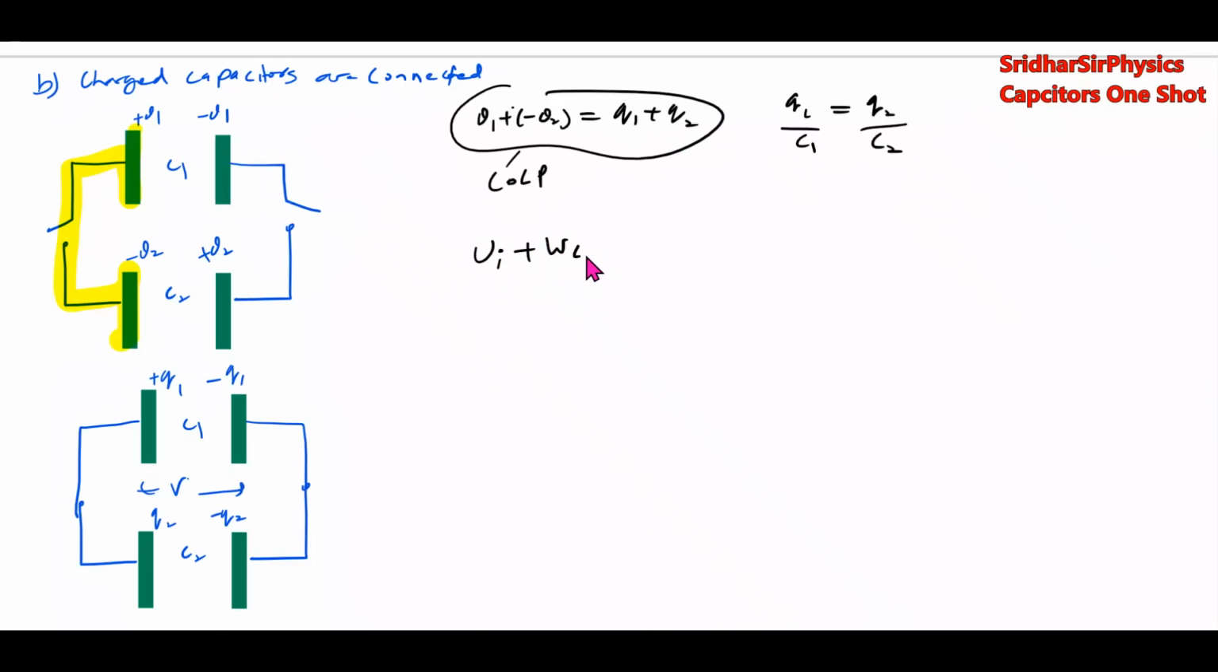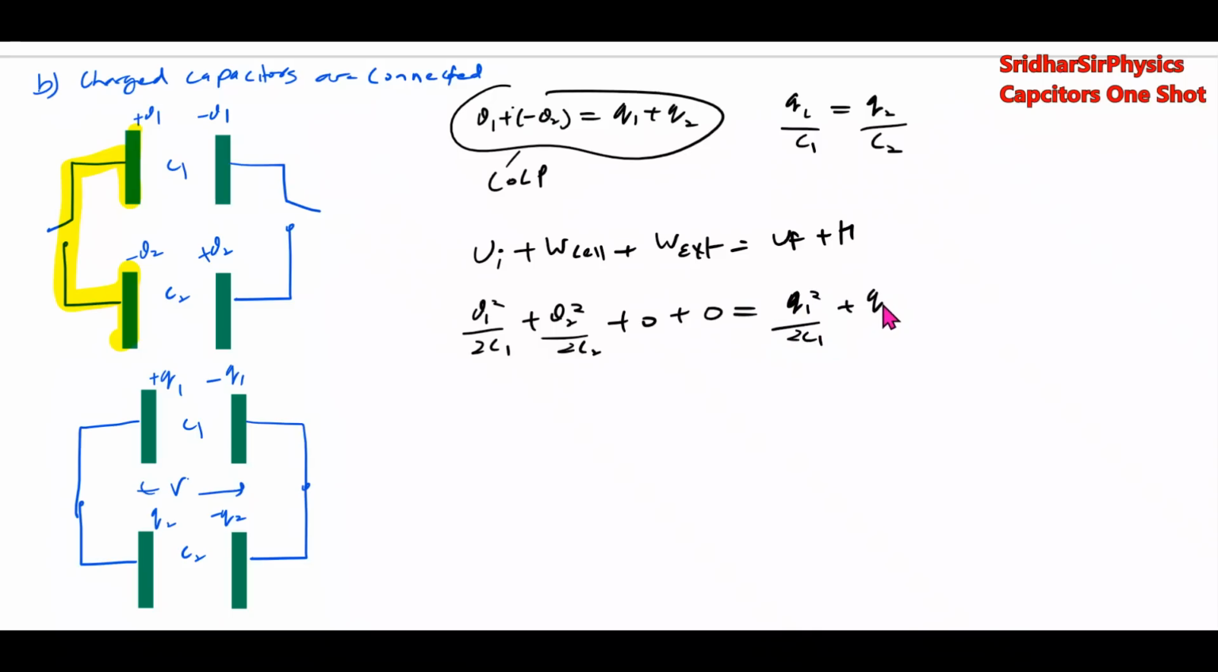Initial energy plus work done by cell, work done by external agent, equal to final energy plus heat generated. Initial energy यहाँ पे Q1 square by 2 C1, Q2 square by 2 C2. यहाँ पे cell कौन सा भी नहीं है, no external agent. Final energy Q1 square by 2 C1, Q2 square by 2 C2 plus heat generated. Heat will be generated in circuit.